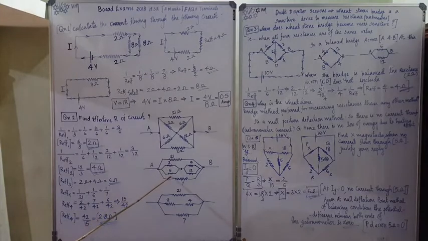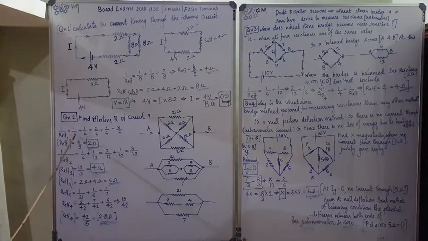Now the 3 and 6 are in parallel, and 6 and 12 are in parallel. So we want to simplify again. When these two are in parallel, 1 by R effective 1 is equal to 1 by 3 plus 1 by 6. Making the denominator same, multiply numerator and denominator by 2: 2 by 6 plus 1 by 6.